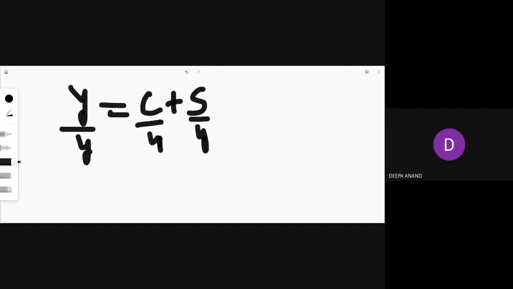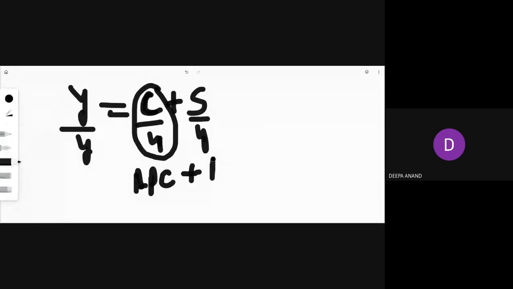So here you can write it like, what is C by Y? What is consumption upon income? Average propensity to consume. Look, consumption on the numerator. What is consumption upon income? Average propensity to consume. What is saving upon income? Average propensity to save.